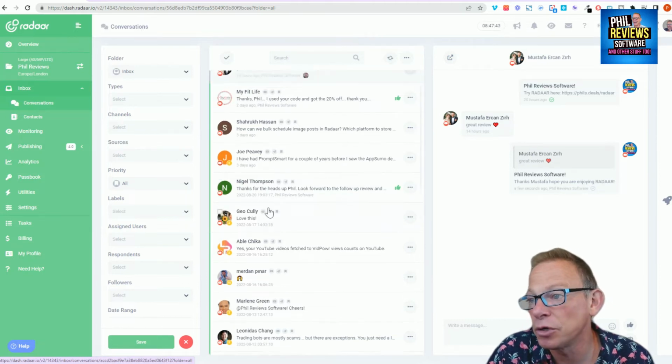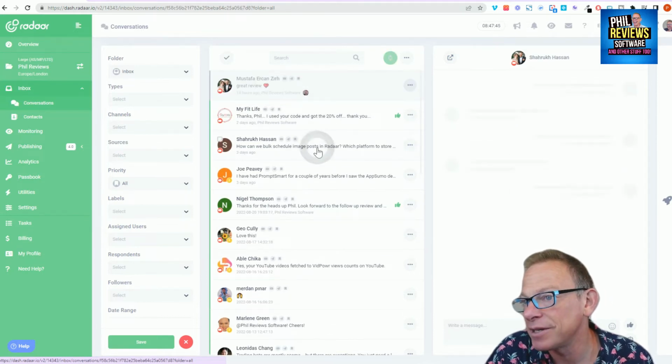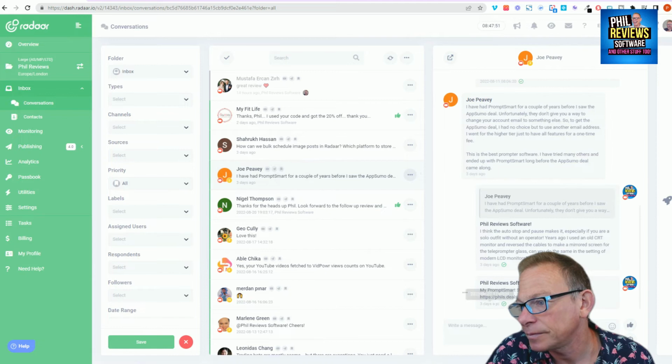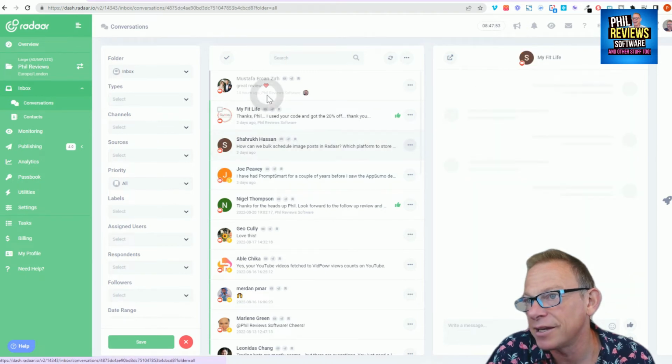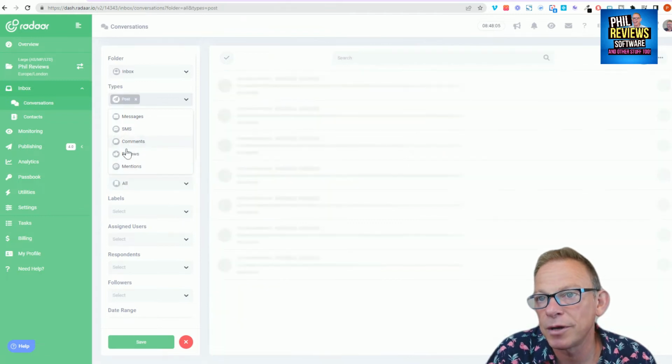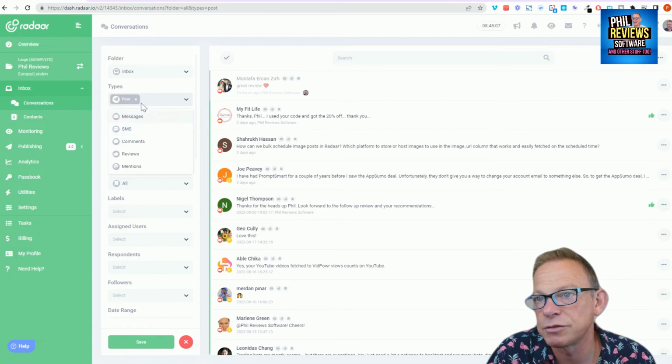So you can just go through all of your messages. You can like your messages, because they always say you should like them. Comment, like, and share your messages. And you can decide which message you display here. So you can either have messages, SMS, you can have posts, comments, reviews, and mentions. And if you click on the post, it'll just show the ones related to a post, and you can have as many or as little of these options showing there.